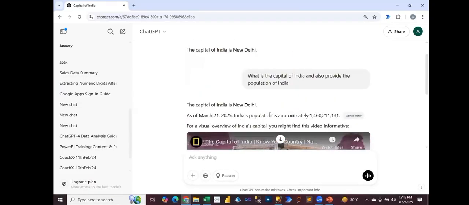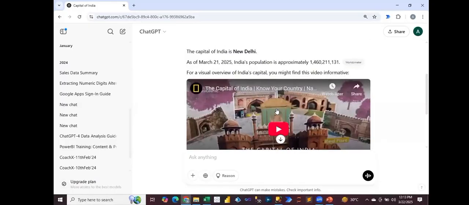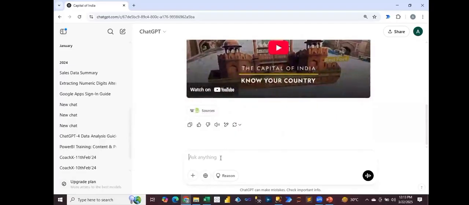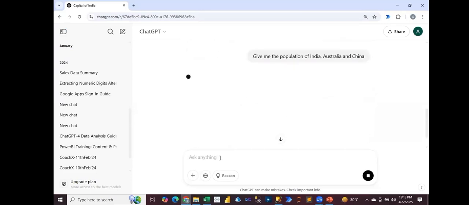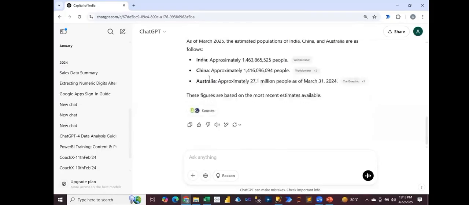If I say, give me the population of India, Australia, and China, for example, I write like this, it has given an answer like this. India this, China this. Now I just want to keep the communication going further.